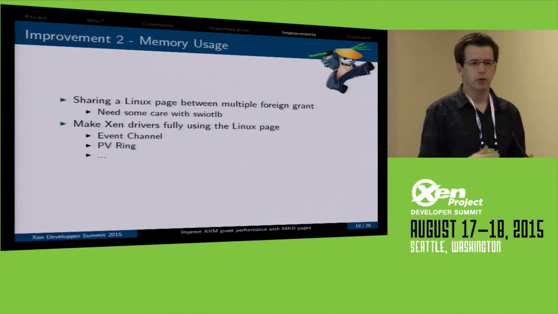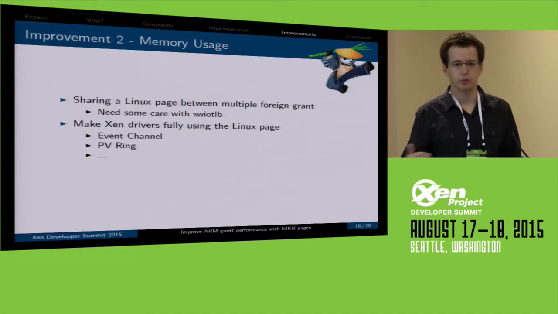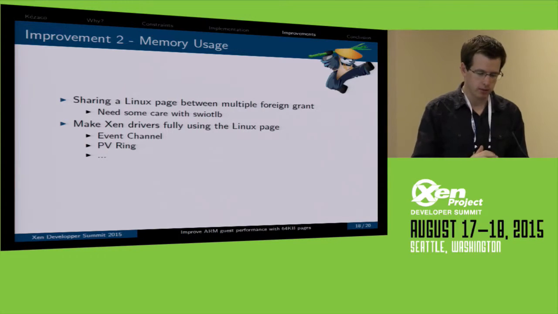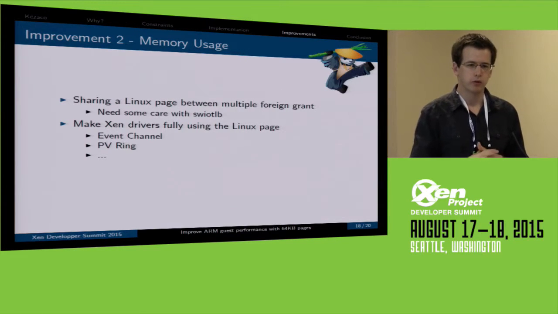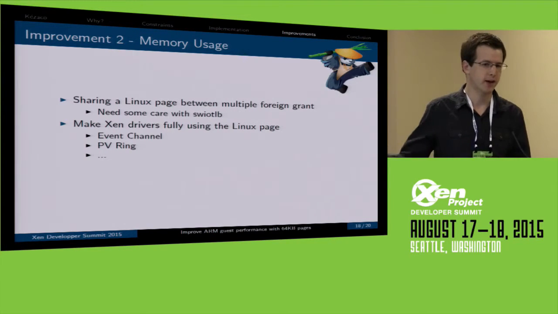So that would be a memory usage improvement, 60K for every grant. We have multiple grants, so it's a huge amount of memory. Mainly, when a block driver is using persistent grants, that means that the grant is never unmapped while the domain is running, so you will win quite a huge amount of memory, like maybe 2, 3, 4 megabytes, maybe even 10 megabytes.